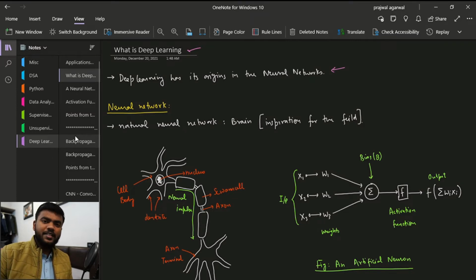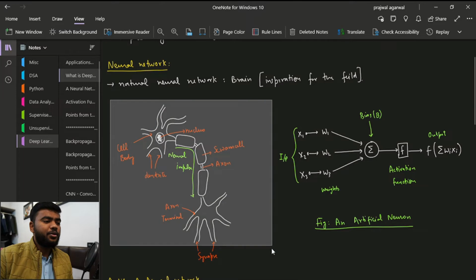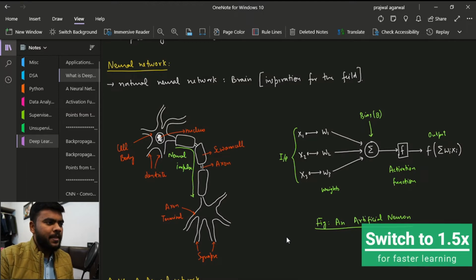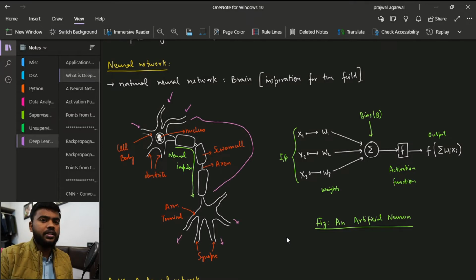And this is very similar to something which we already have with us. This is very similar to our own neural network. This is the diagram that I drew. In the neural network, this is the part where the information comes in. This is the entire path through which the information travels, and this is the part where it goes out as the output to other neurons.